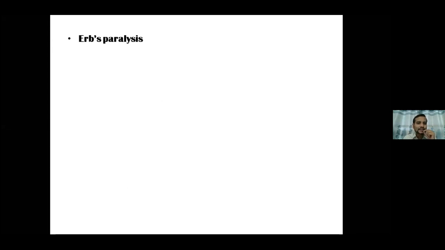Just now we have discussed a point which is called Erb's point. Now Erb's point, if it gets damaged, suprascapular is going to get lesion, nerve to subclavius is going to get lesion, roots are going to get affected. So C5, C6, C5 is going to give you dorsal scapular nerve as well as a contribution to the phrenic nerve. So those lesions are going to get produced along with the divisions, and the various cords and branches arising from those divisions can get affected.